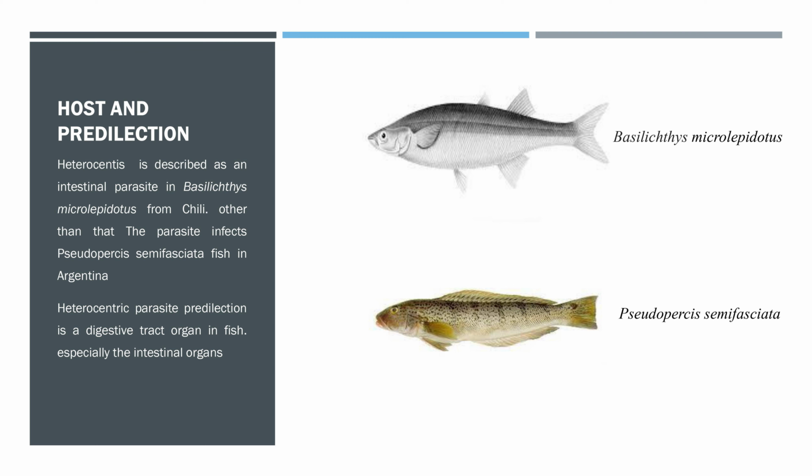Host and predilection of Heterosentis: Heterosentis is described as an intestinal parasite in Basilichthys microlepidotus from Chile. Other than that, the parasite infects Percophis semifasciata fish in Argentina. Heterosentis parasite predilection is a digestive tract organ in fish, especially the intestinal organ.